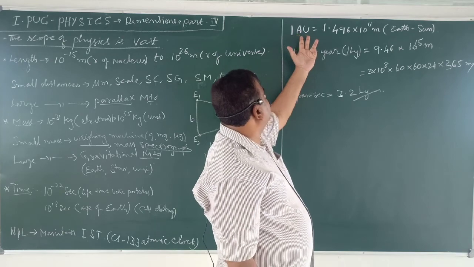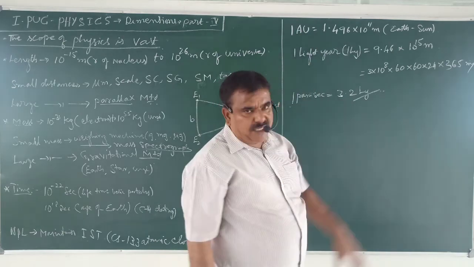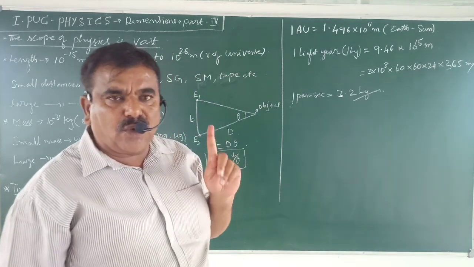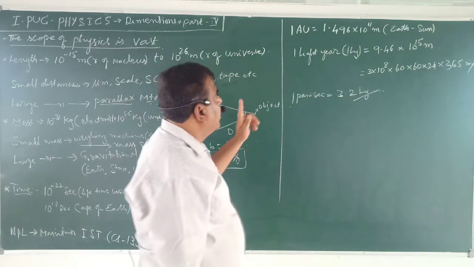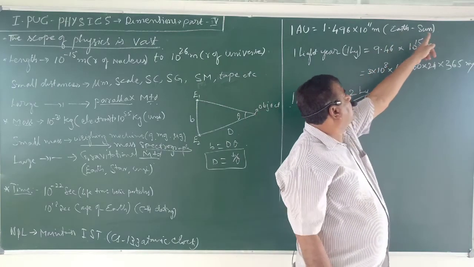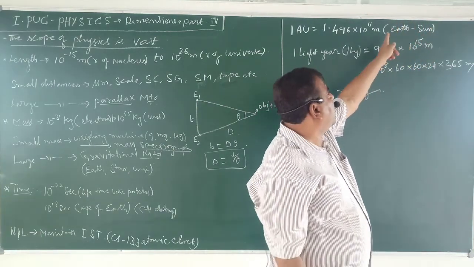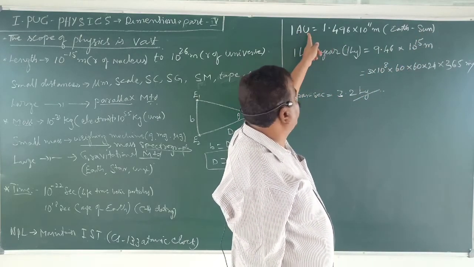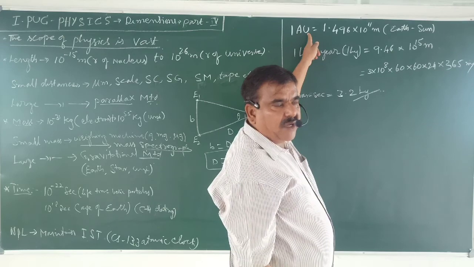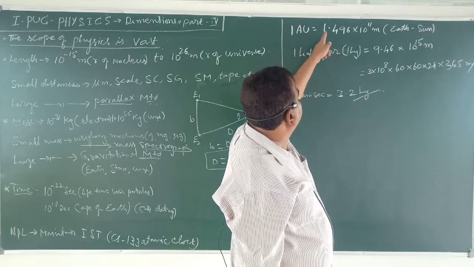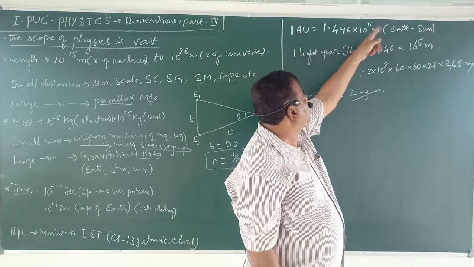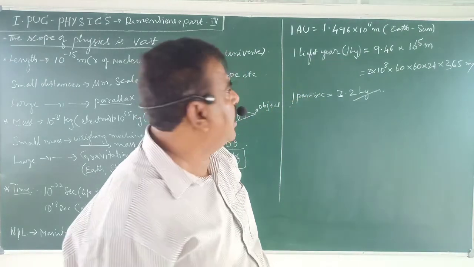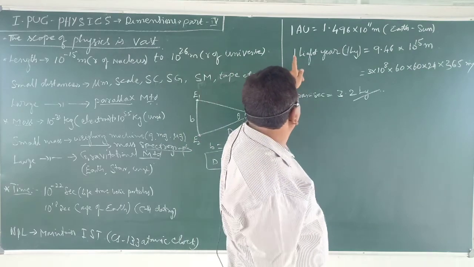Next we shall move to still other units of length. The next unit is the astronomical unit. One astronomical unit is defined as the mean distance between Earth and Sun. That is 1.496 into 10 to the power of 11 meter. Knowing the speed of light, we can find these things.